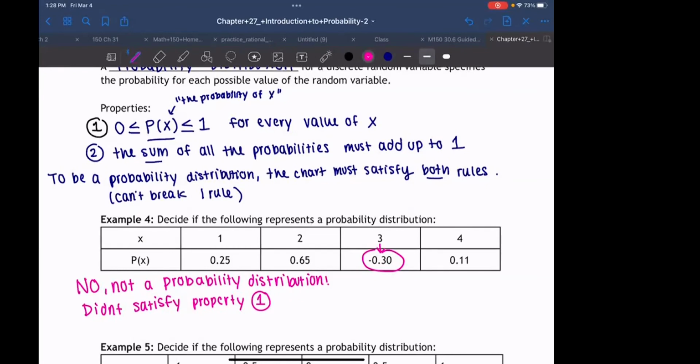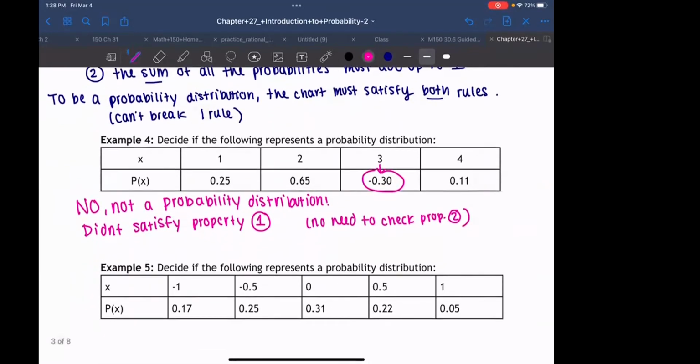Do we need to go and check to see if it satisfies property 2? No, because it already broke a rule. We don't need to check property 2 because we already know it doesn't satisfy the first property. Didn't satisfy property 1, we're done.